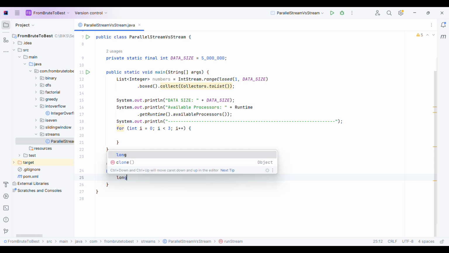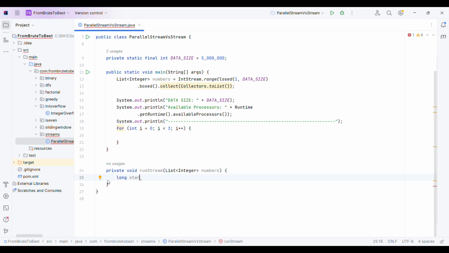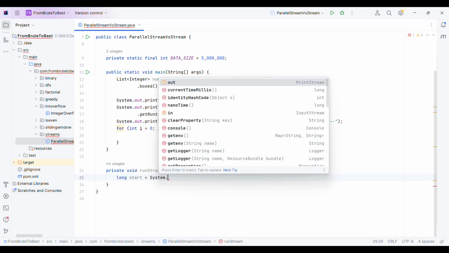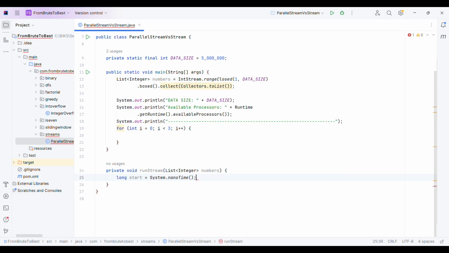And I will have the start time. Then, my objective is to find the prime numbers from this list. So I will find the count of prime numbers.